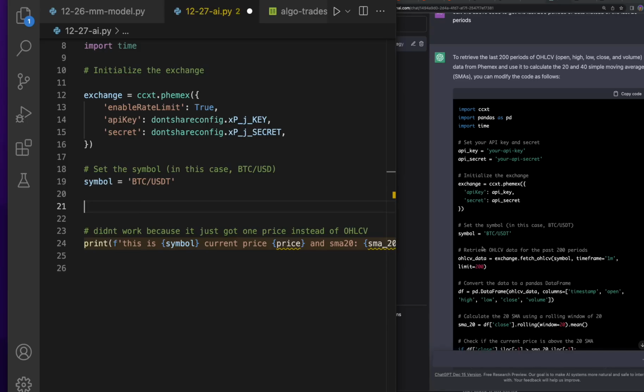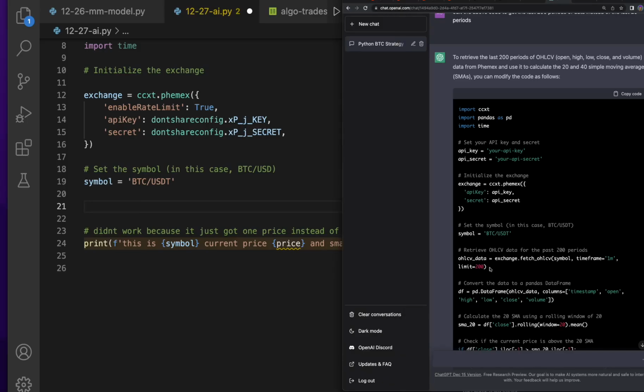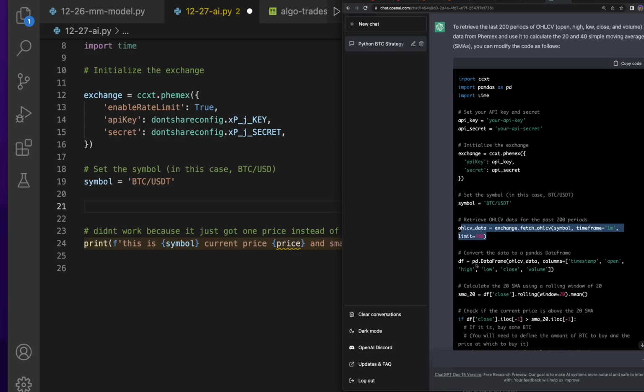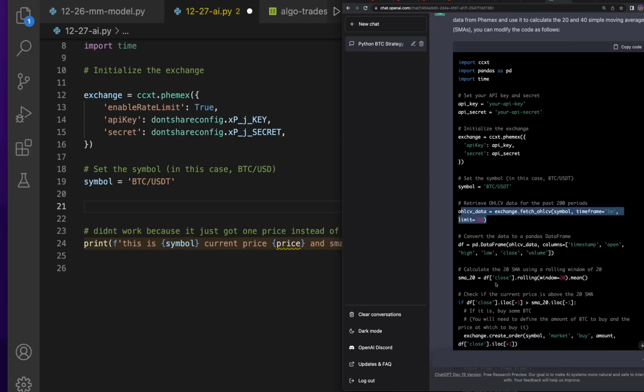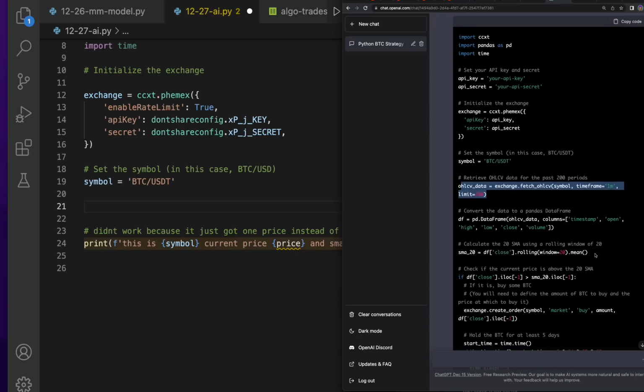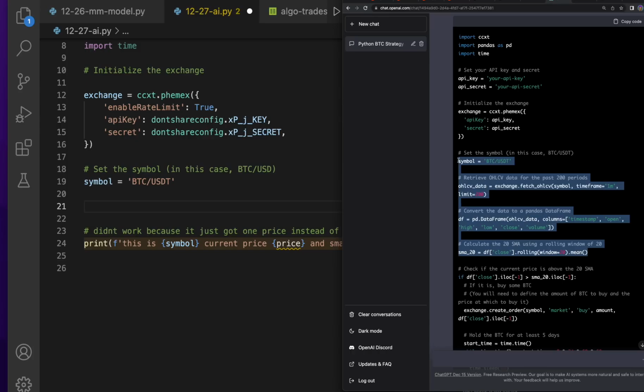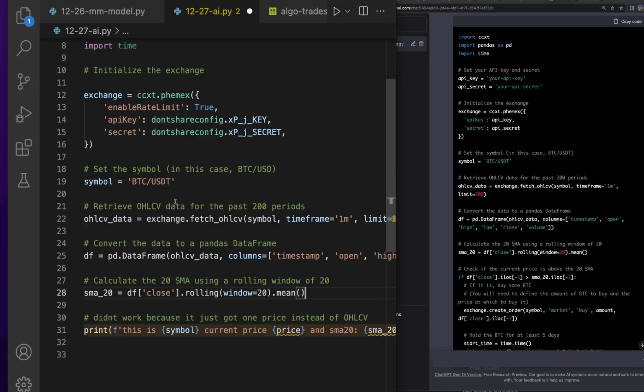So let's start here. It says set the symbol, and then it gets the open, high, low, close, volume data. It looks like it gets the limit of 200 now, which is great. It sets the data frame, which looks awesome to me. I mean, first look. And then it gets the rolling mean. So let's go ahead and pull in all of this here and run it.